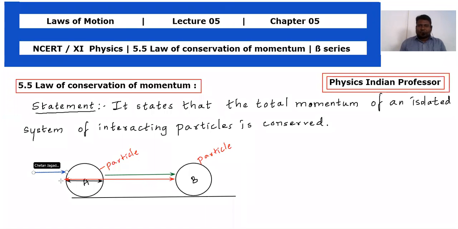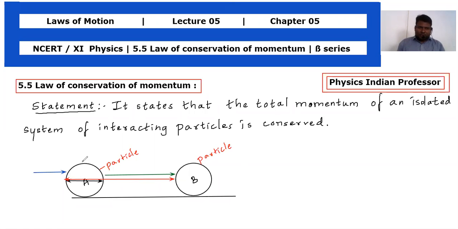ठीक है, जब फोर्स लग रहा है तभी तो मोमेंटम हो रहा है as per Newton's second law. Newton's second law में क्या कहते हैं? The rate of change of momentum is directly proportional to the applied force and it takes place in the direction of force applied. ठीक है, तो ये चीज है. We are going to see first of all the bodies as well as assigning the term for momentum of both the bodies, कह लो या particles कह लो.